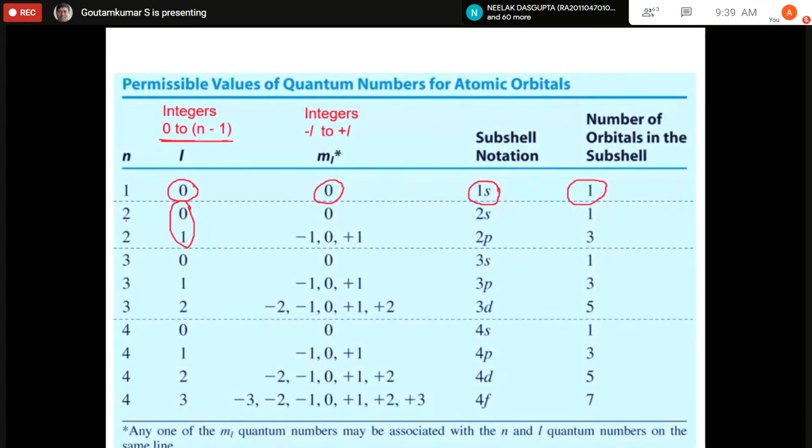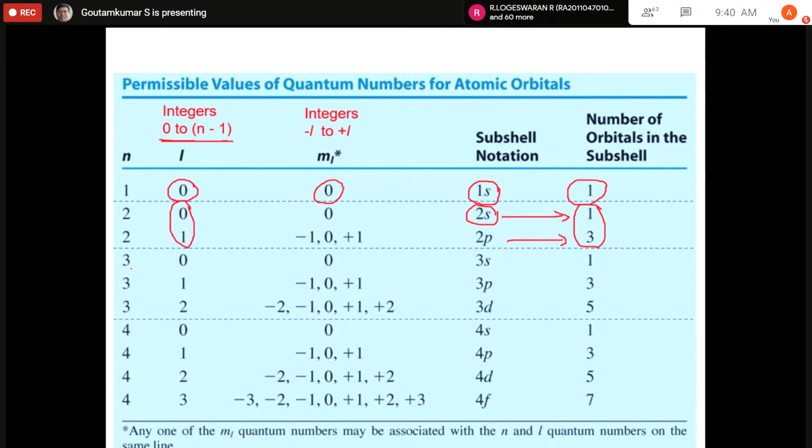When n is equal to 2, there are two l values possible, 0 and 1. For l equal to 1, you can have minus l to plus l in integers, that means minus 1, 0 and plus 1, so there are 3. When l is equal to 1, it is called a p orbital, and when l is equal to 0, it is called an s orbital. So there is one s orbital and three p orbitals.